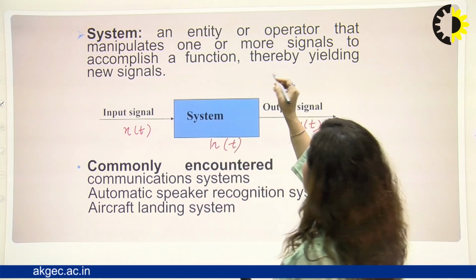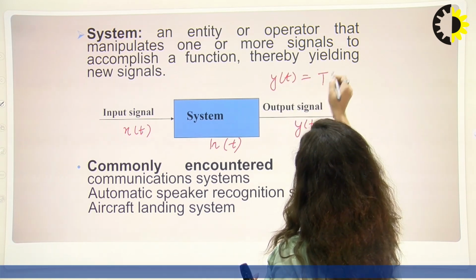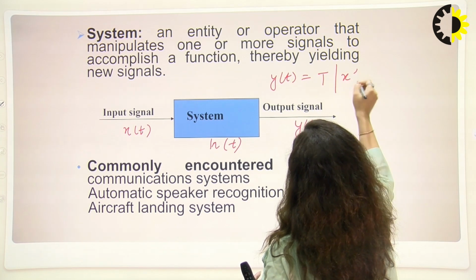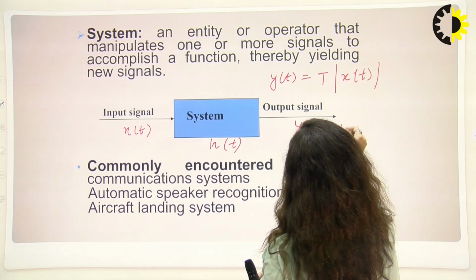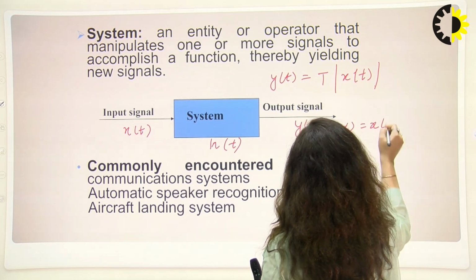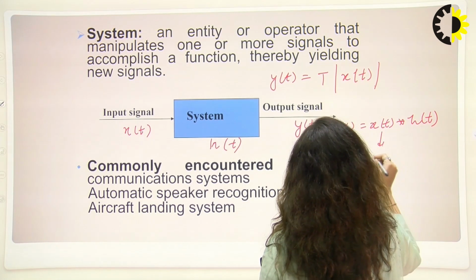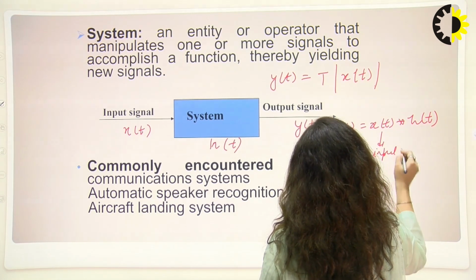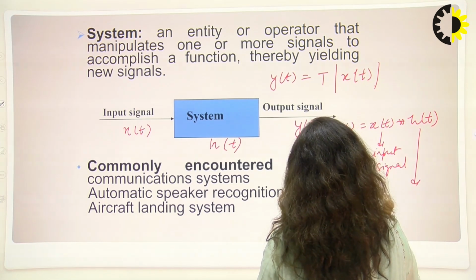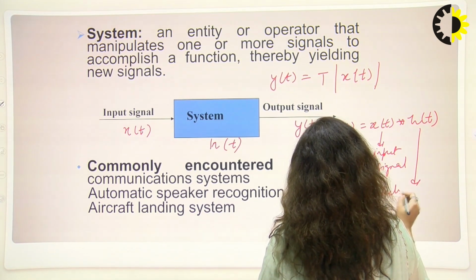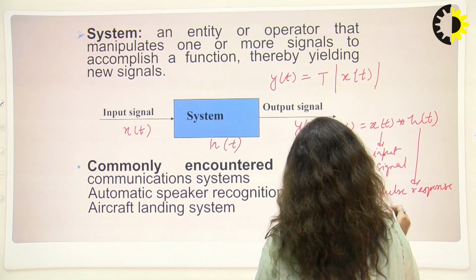We can write the output signal y(t) as a function of x(t), or in the convolution domain we can write y(t) equals x(t) convolved with h(t), where x(t) is the input signal and h(t) is called the impulse response of the system.